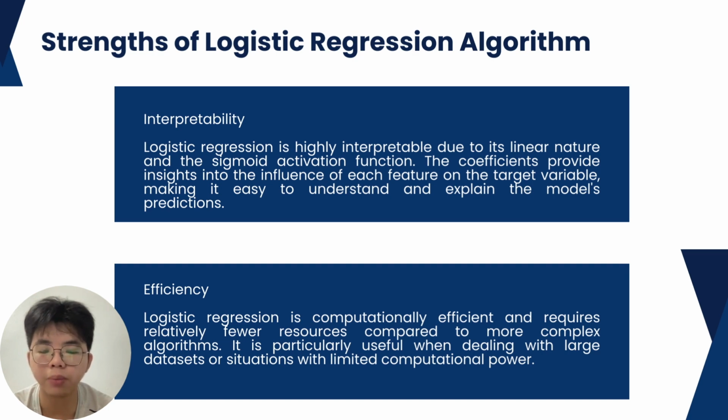First one is interpretability. It is highly interpretable due to its linear nature and the sigmoid activation function. The coefficients provide insights into the influence of each feature on the target variable, making it easy to understand and explain the model's prediction. Next one is efficiency. Logistic regression is computationally efficient and requires relatively fewer resources compared to more complex algorithms. It is particularly useful when dealing with large datasets or situations with limited computational power.